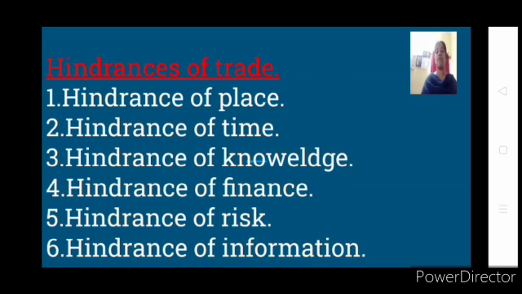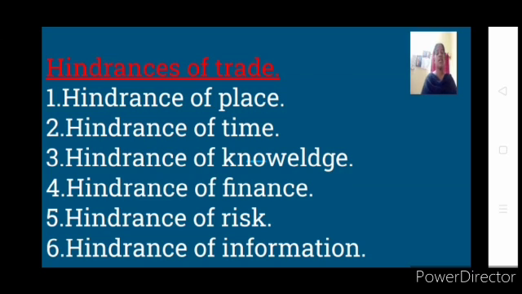First one is hindrance of place. What is this hindrance of place? See, goods are produced at one place, isn't it? Goods are produced at one place, that is, in a factory, in an industry, and later on those goods have to be sold to the wholesaler, and from there to the retailer, and then the goods will be available to whom? The consumer. So the goods are produced at one place, but the consumers are in the marketplace. So there is a hindrance, that is, there is a problem of place. Goods are produced at one place, but consumers are in need of those goods in some other place.